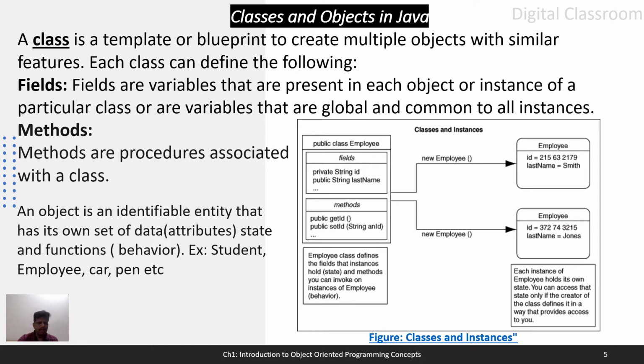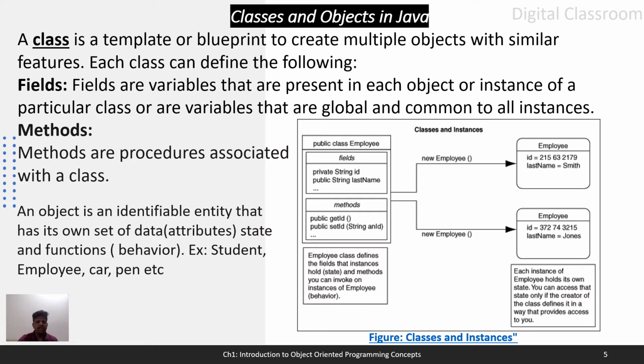Okay, so first we will see fields. Fields are variables that are represented in each object or instance of a particular class, or are variables that are global and common to all instances. Okay, fields are nothing but variables that are represented in each object. Next, it will also define methods. Methods are nothing but the procedures associated with a class which will define the behavior of an object, and fields are nothing but the attributes or state of an object.